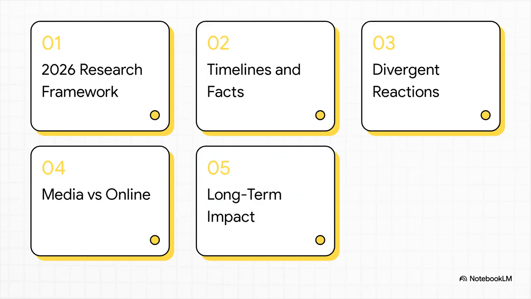So, here's our roadmap for today. We're going to kick things off with the 2026 research framework itself, move right into establishing strict timelines and facts, and then analyze those sharply divergent public reactions. After that, we'll weigh traditional media coverage against raw online sentiment and wrap it all up by measuring the actual long-term political impact. Sound good? Let's get right into it.